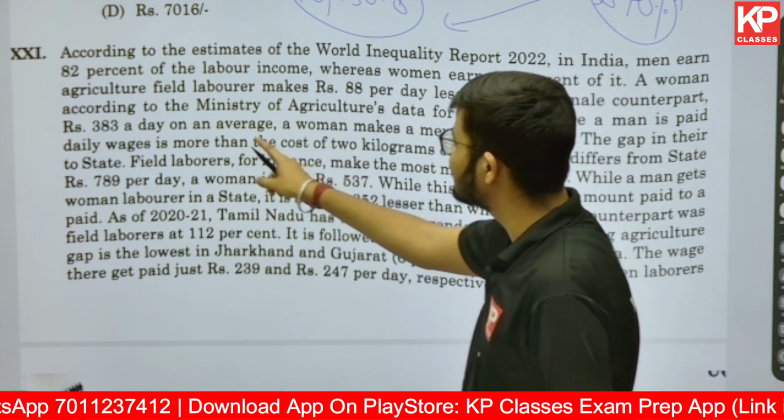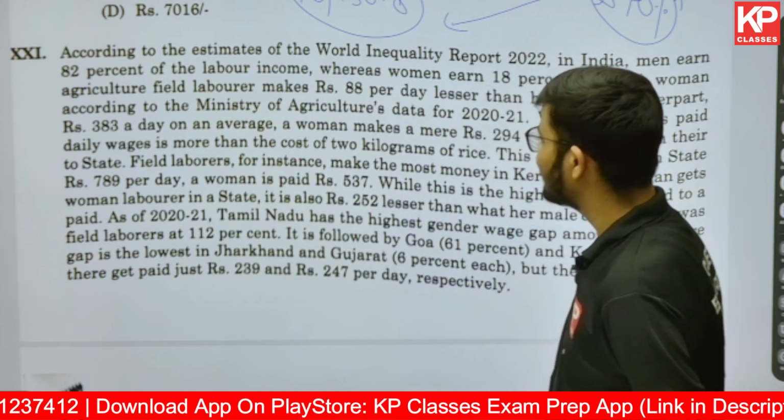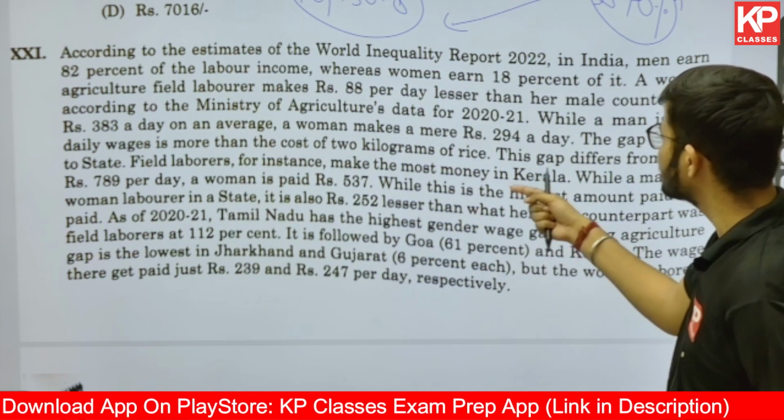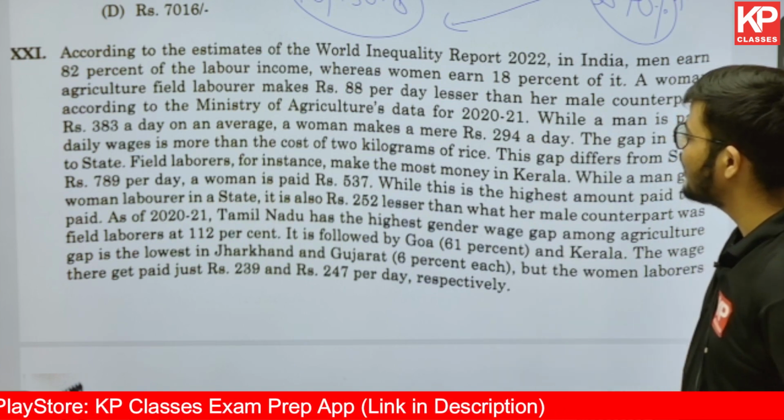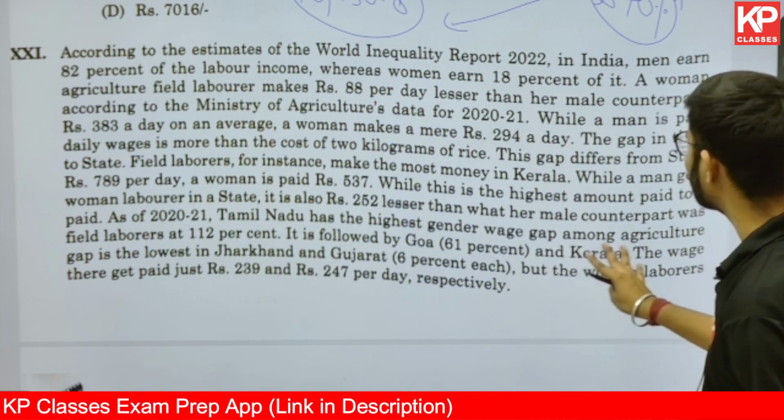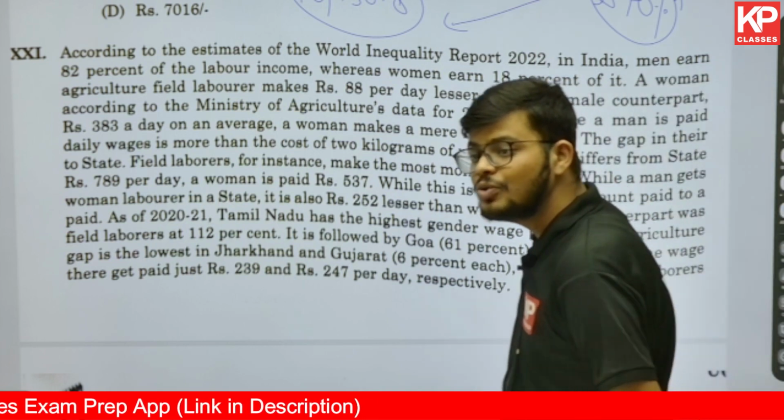Field laborers data is given, agriculture field laborers data is given. So field laborers, for instance, make the most money in Kerala, where a man gets 789 per day, a woman is paid rupees 537, while this is the highest amount paid. Now we have done questions like this.